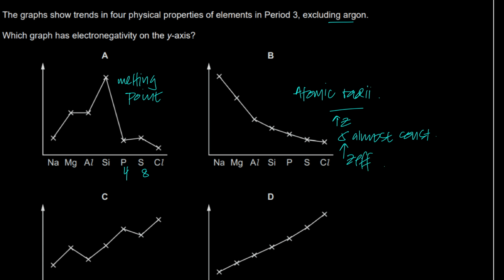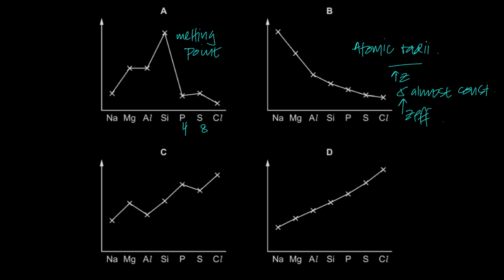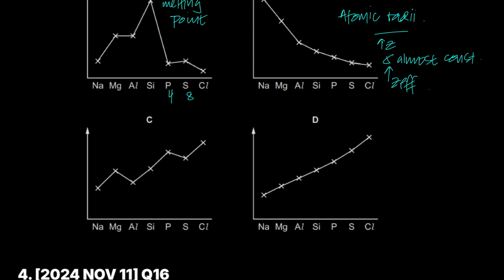The pull on the outermost electron increases, right? So the atomic radii decreases. The pull on the outermost electron increases, therefore the net nuclear attraction increases, and therefore the atomic size decreases. So this is atomic radii. And what does he want? He wants electronegativity. And electronegativity, mind you, follows the same trend.